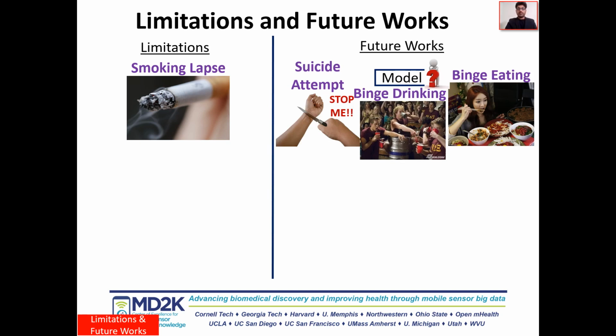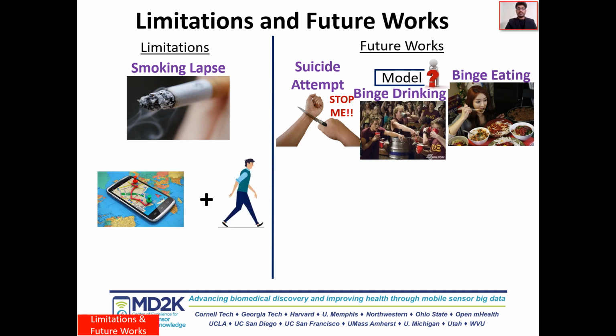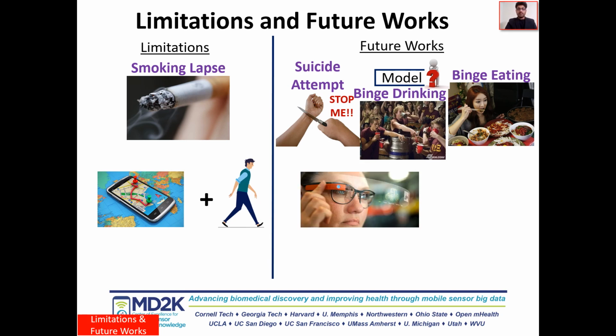Next, in our work, we utilized indirect measures such as the location and activity transitions to detect the dynamic changes in smoking opportunity context. However, in the future, more direct measures such as smart eyeglasses can be used to detect these contexts. This can be an interesting first-person vision problem.